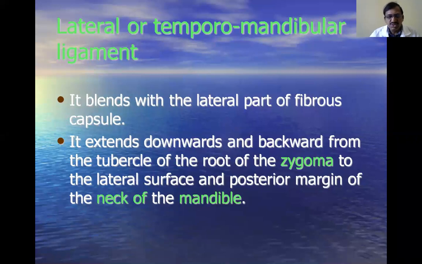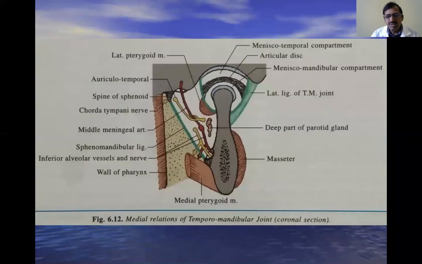It starts from above. It is attached to the tubercle of the root of the zygoma and the lateral surface of the posterior margin of the neck of the mandible. In between these two there is a ligament. You see here, this is the zygomatic bone, and this is the neck of the mandible. In between these two is the lateral ligament, also called the temporomandibular ligament, and it supports the joint.